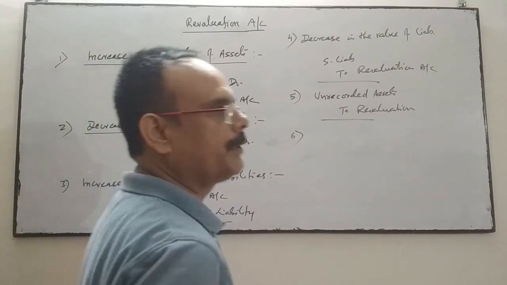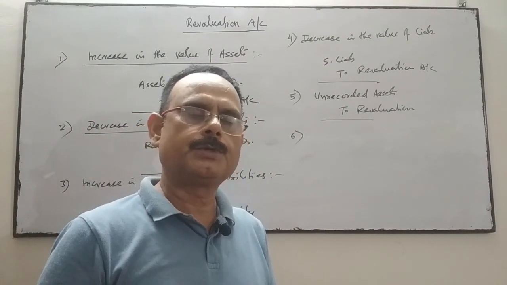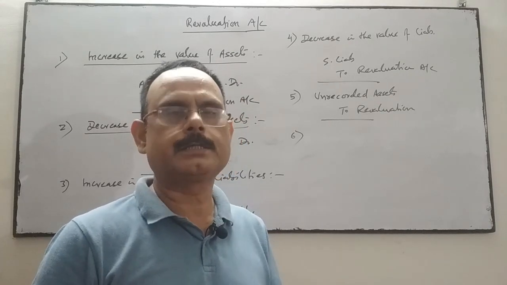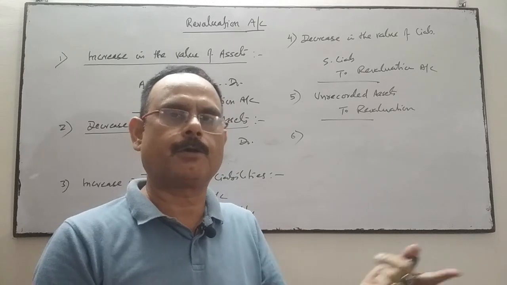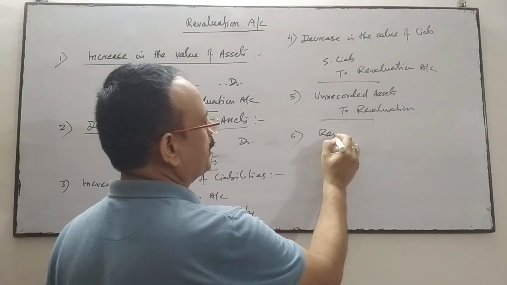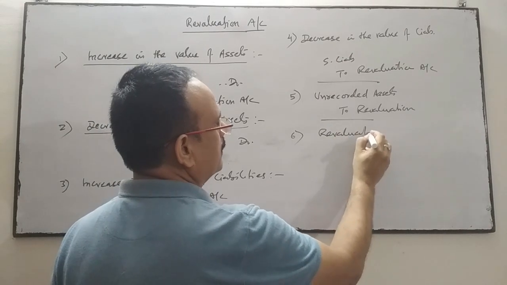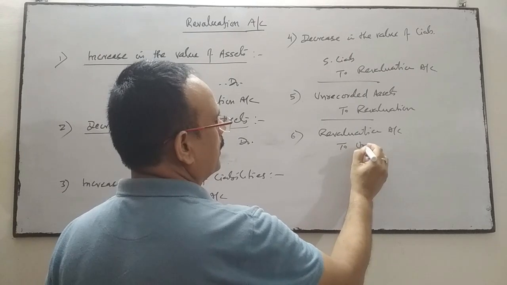Similarly, if some liability has come to our knowledge that was not recorded earlier, then we have to do the entry: revaluation account debit to unrecorded liability.